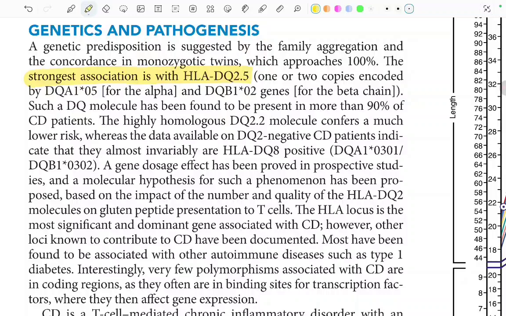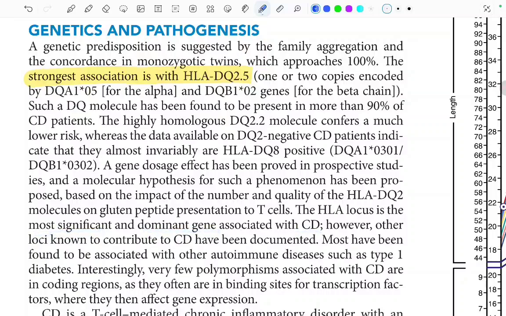Such a DQ molecule has been found to be present in more than 90% of the celiac disease patients. The highly homologous DQ2.2 molecule confers a much lower risk, whereas the data available on the DQ2-negative CD patients indicate that they almost invariably are HLA-DQ8 positive. A gene dosage effect has been provided in the prospective studies, and a molecular hypothesis for such phenomena has been proposed based on the impact of the number and the quality of the HLA-DQ2 molecules on the gluten peptide presentation to T cells. The HLA locus is the most significant and dominant gene associated with celiac disease.